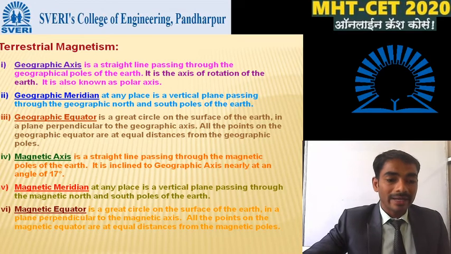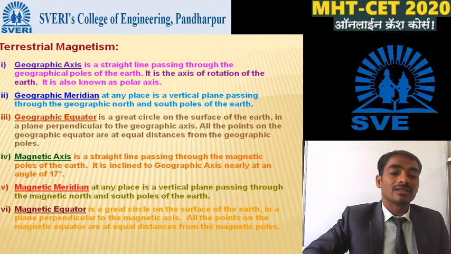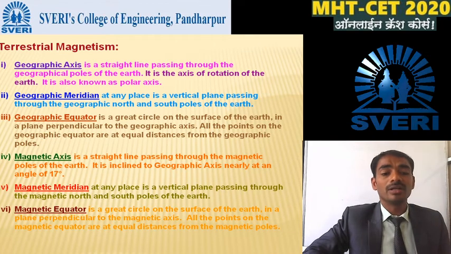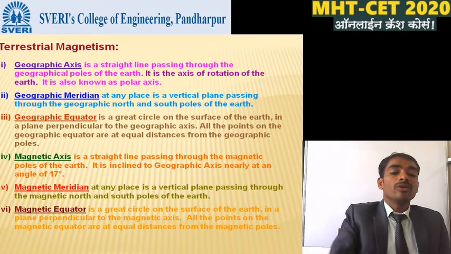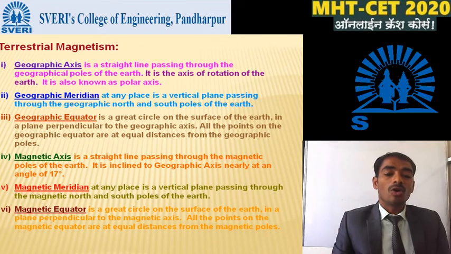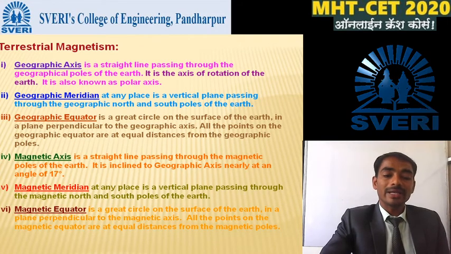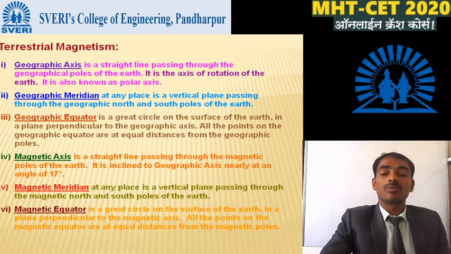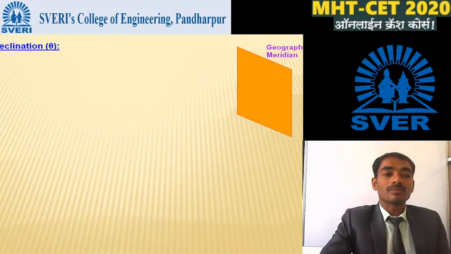The magnetic equator is a great circle on the surface of the Earth in a plane perpendicular to the magnetic axis. All the points on the magnetic equator are at equal distances from the magnetic poles.